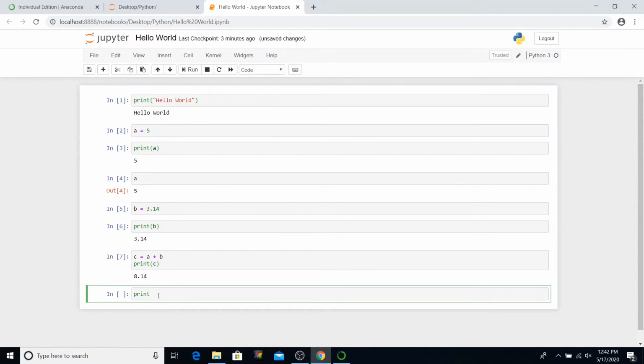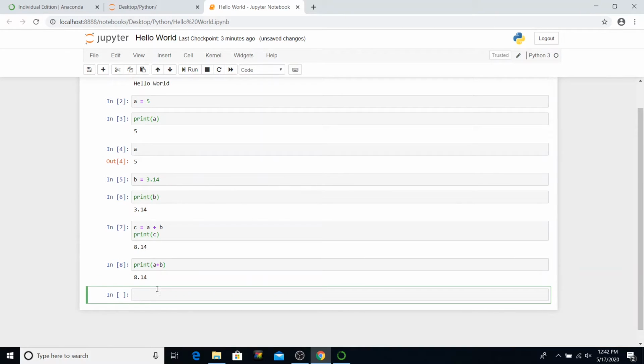You can also do it in the print function itself directly. Let's say a plus b and execute it. There you have it again. So you don't necessarily have to assign it to a different variable.